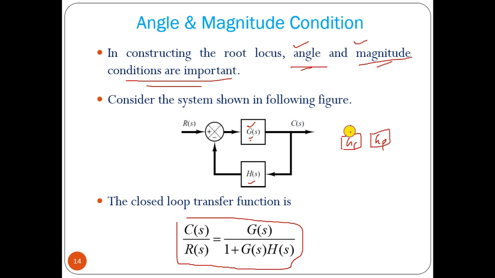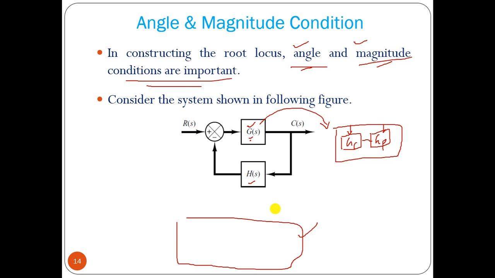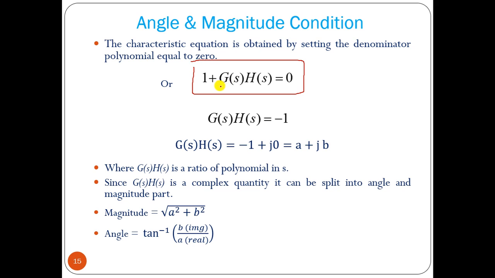It is the controller gain, and this is the plant gain, connected in series. That we can assume. Now the characteristic equation will be 1 plus G(s)H(s) equal to 0. That is the characteristic equation from the denominator polynomial. Now G(s)H(s) we can write as minus 1.